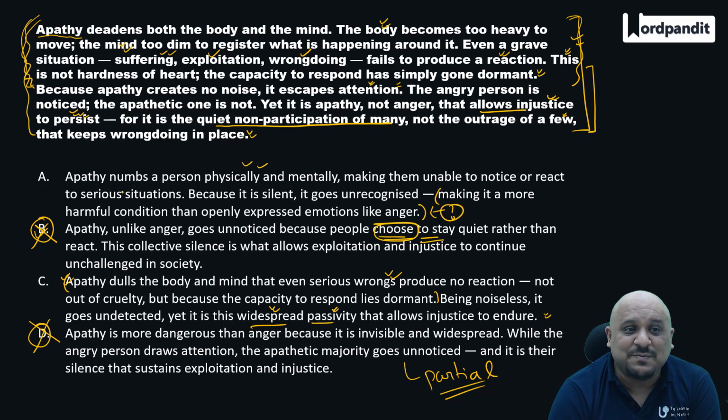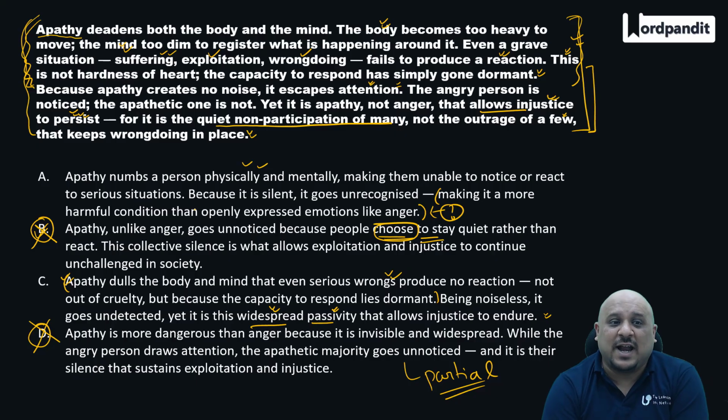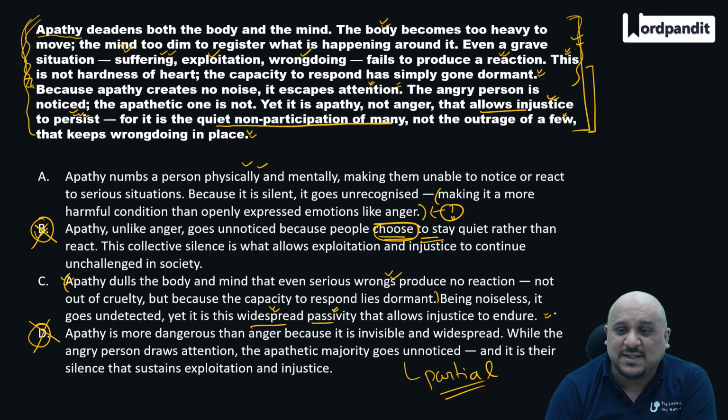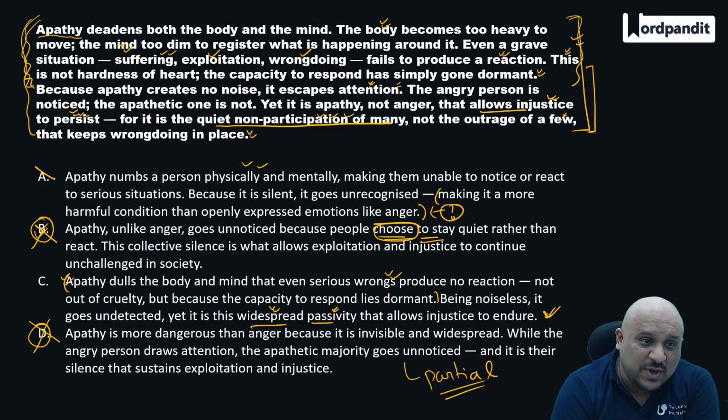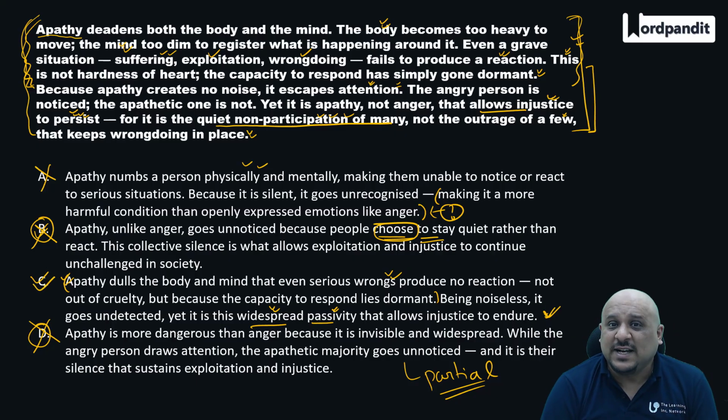This sentiment is missing in option number A, right? It just compares and leaves it there, but this gives you the actual complete meaning. What is it that is causing injustice to persist? The widespread passivity of many. That's the significant point in this case. So A also gets ruled out. Option number C is the correct answer. This was a really difficult and close question where if you don't read so closely, you'll end up in trouble. You'll not be able to identify the answers.